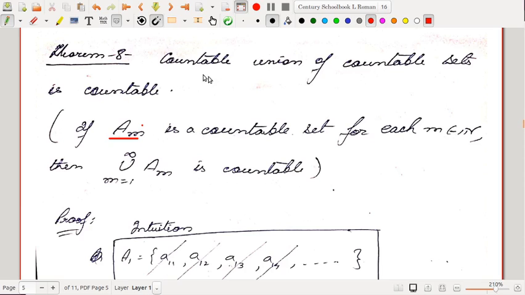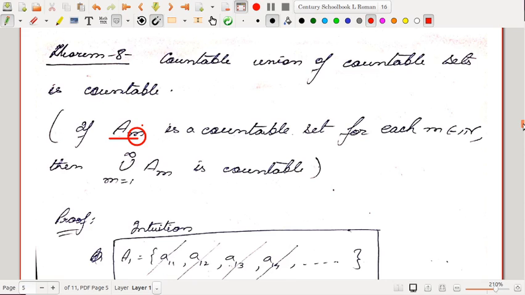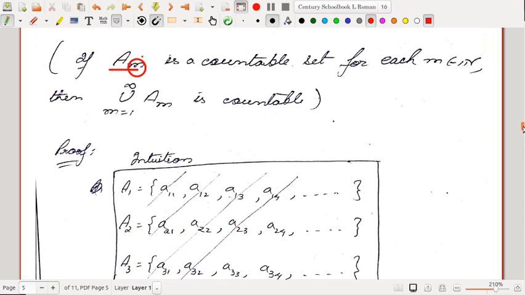Such a collection is said to be a countable collection, if the indices that we are using, A_m, come from a subset of the set of natural numbers. So a countable union of countable sets is countable. That is what we have to prove.